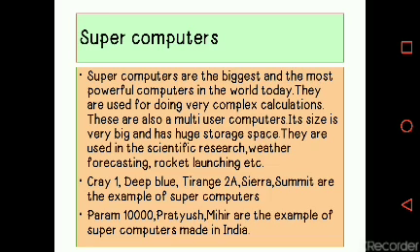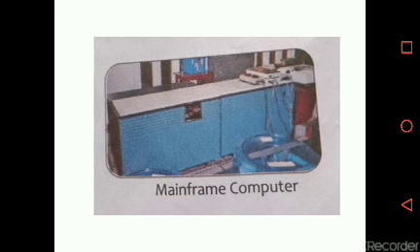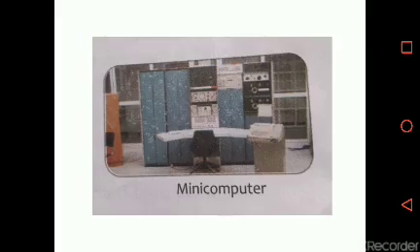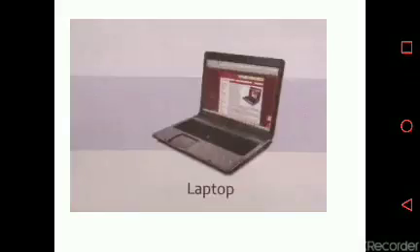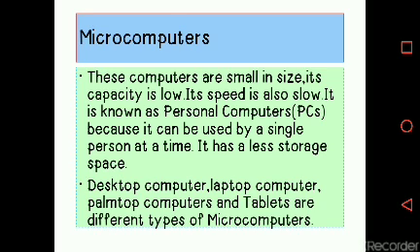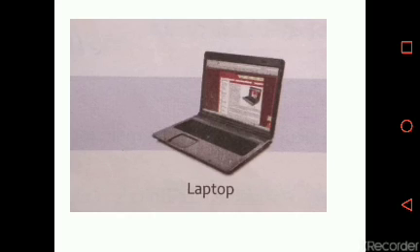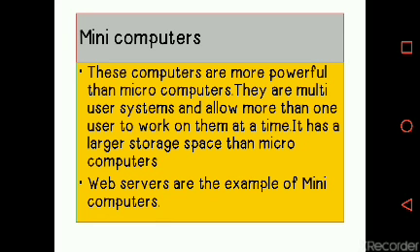So students, I described to you microcomputers, mini computers, mainframe computers and supercomputers. Microcomputers are very small in size because they are single-user computers, known as personal computers. Mini computers are more powerful than microcomputers, are multi-user and have more storage space.